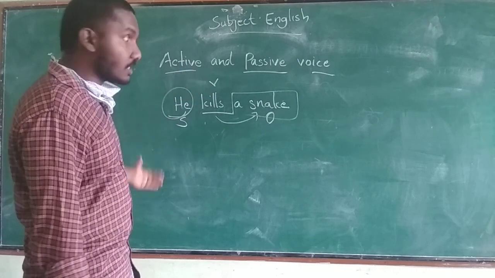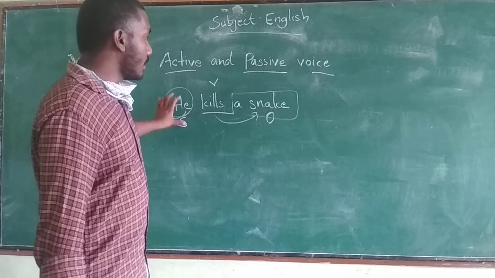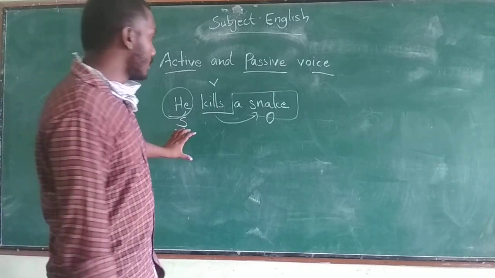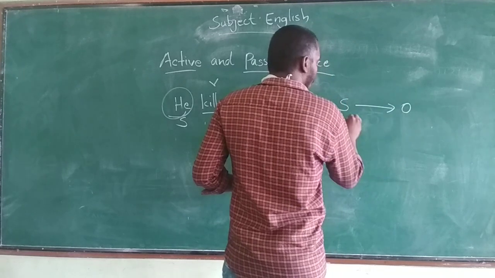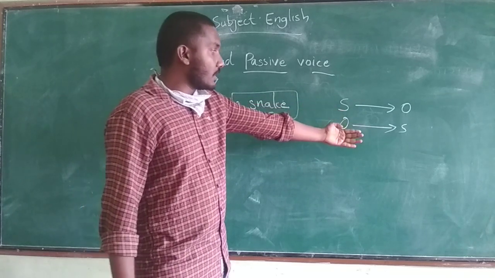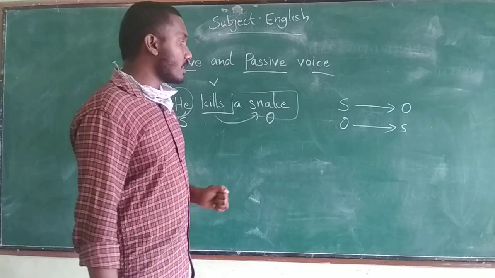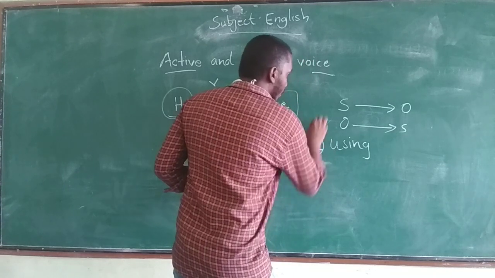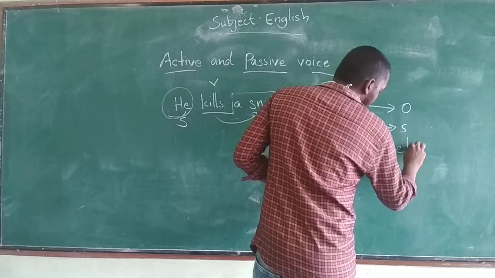In passive voice, the object will come first and the subject will come at the end. The object will come in the front of the sentence, which means the subject becomes the object and the object comes in the place of the subject. That is the first thing we have to do in the sentence. And the second one is using the helping verb. This is rule number 1, and rule number 2 is using a helping verb.